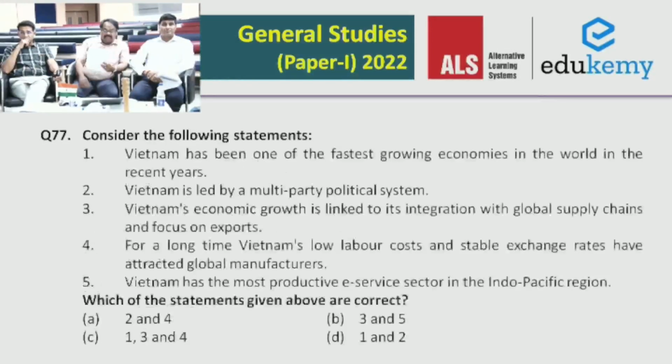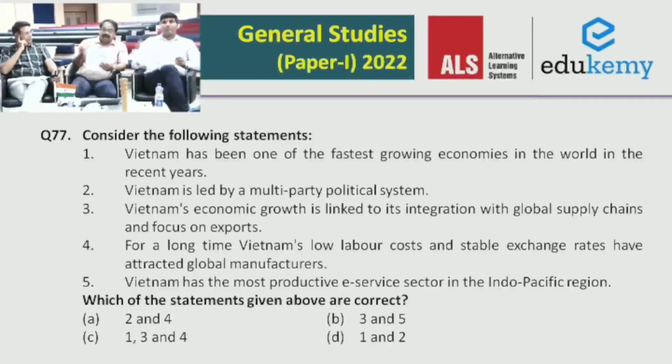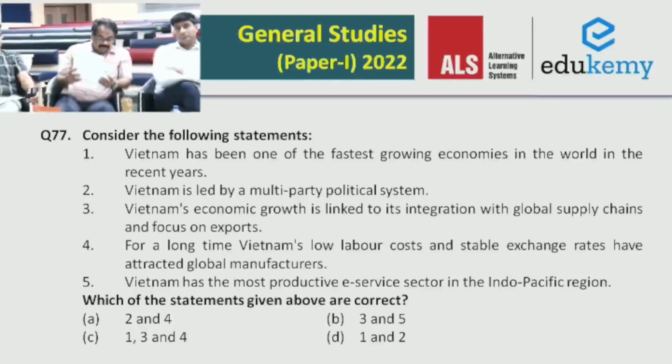Now coming to the next question about Vietnam. Interesting question. That is why we need to have some general idea about the countries also. Vietnam is one of the fastest growing economies in the world, no doubt. But the statement that Vietnam is led by a multi-party political system is entirely wrong. In fact, it is a single party, a vestige of the Communist Party still there. So option 2 is wrong. Then Vietnam's economic growth is linked to its integration with global supply chains and focus on export, 100% correct. For a long time, Vietnam's low labor costs and stable exchange rates have attracted global manufacturers. That is also correct. But Vietnam has the most productive e-service sector in the Indo-Pacific region, that may not be.